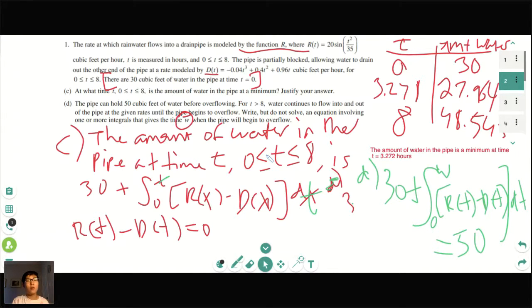It's just the integral of the rate differences, plus 30.